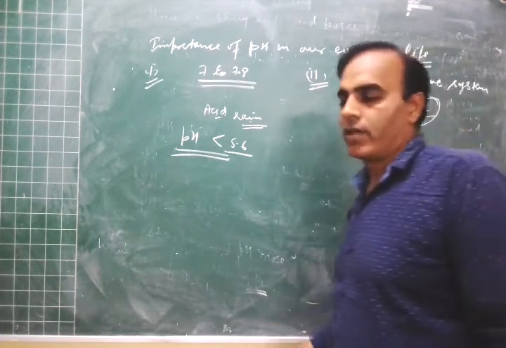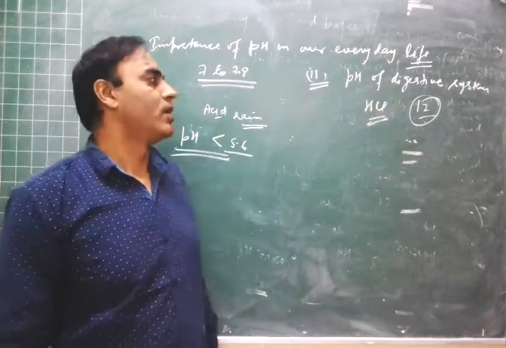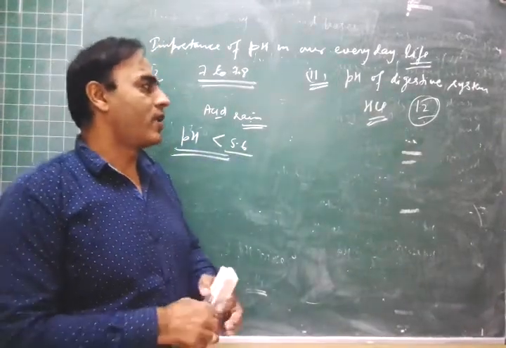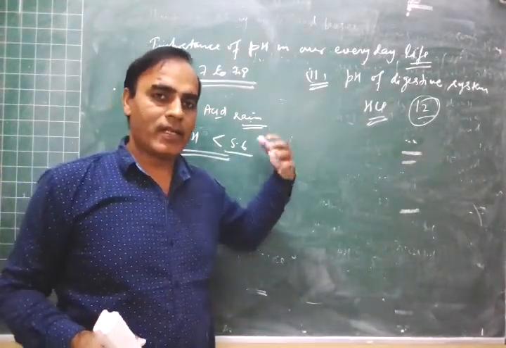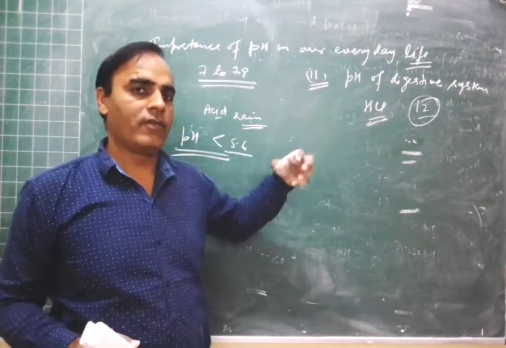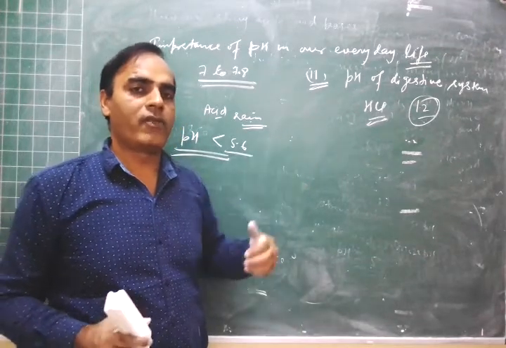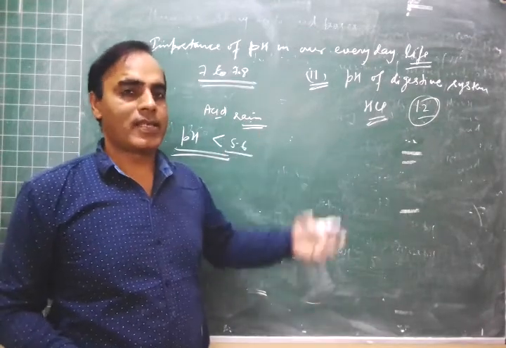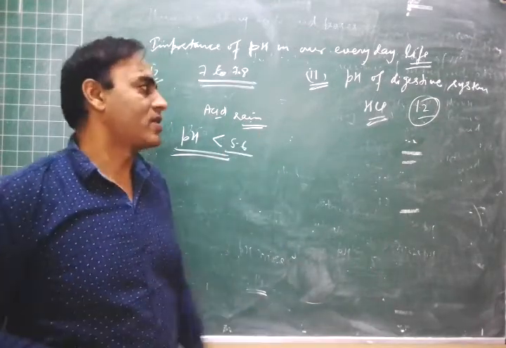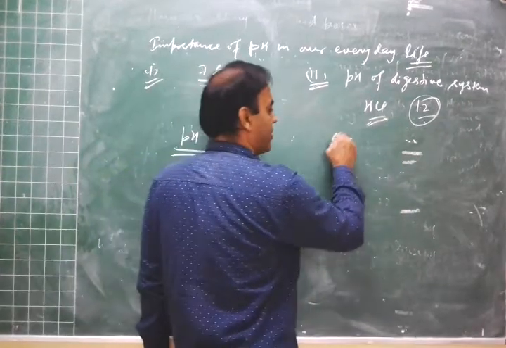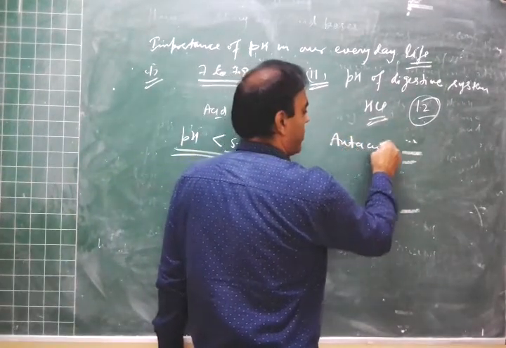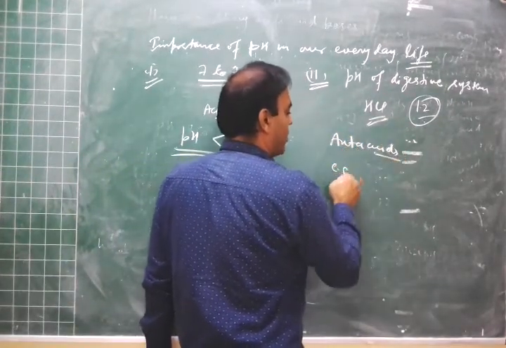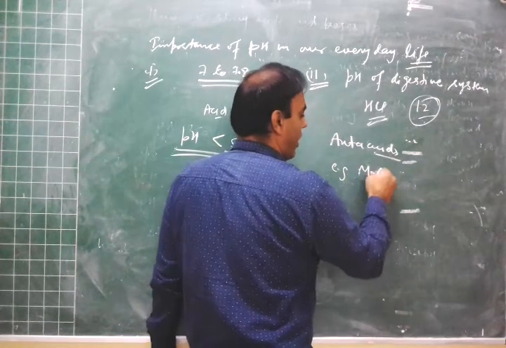This pH is important to digest the food, and sometimes more HCl is secreted in our stomach, then we say that we are suffering from acidity. To neutralize the excess acid in our stomach, we use antacids. For example, magnesium hydroxide is a good antacid.